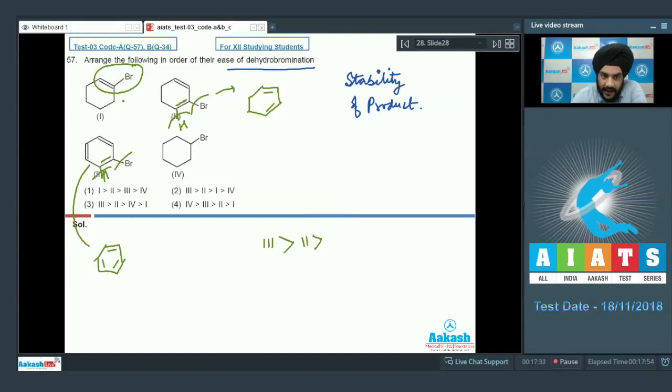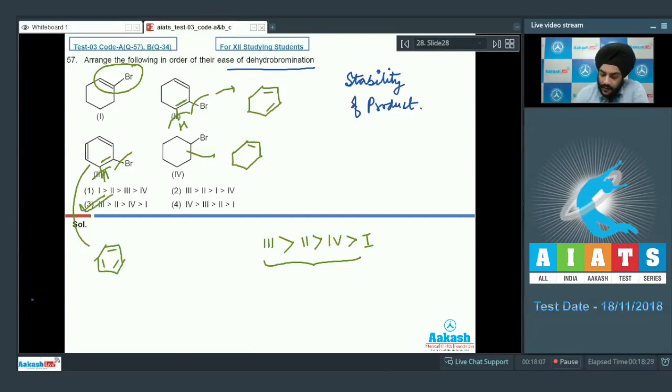Okay. So if we compare 1 and 4, 4 will undergo dehydrobromination very easily, forming a normal cyclohexene, whereas the dehydrobromination in the first compound will be quite difficult. So we have the ease of dehydrobromination as this. And if you look at the options, the correct order is given in the third option.